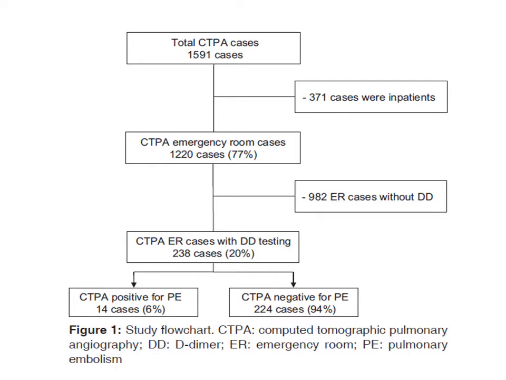So this is a table which shows the number of cases selected. The total CTPA cases were 1,591 cases, of which 77%, that is 1,220, were emergency room cases, out of which 20% were the emergency cases which underwent DD testing. Out of this, CTPA was positive for pulmonary embolism in 14 cases, that is 6%, whereas CTPA was negative for pulmonary embolism in 224 cases, which is 94%.